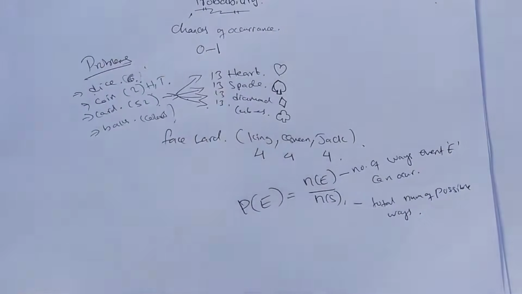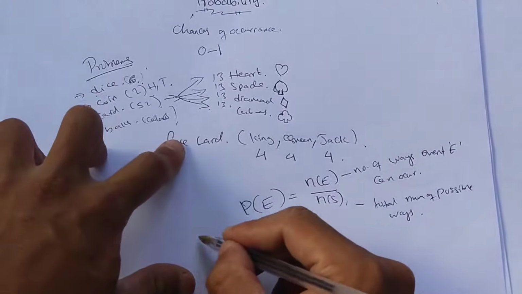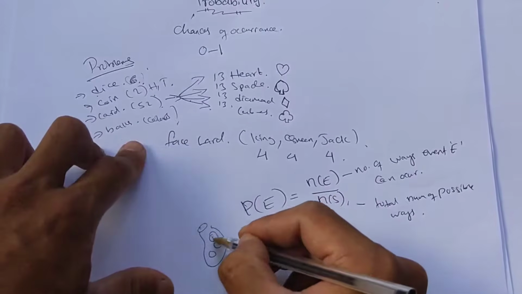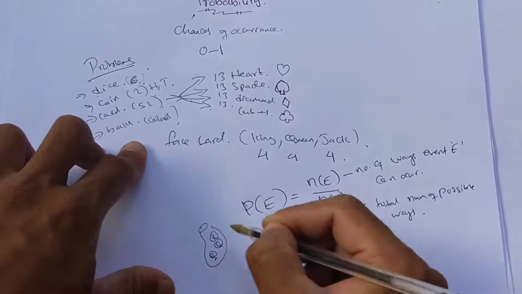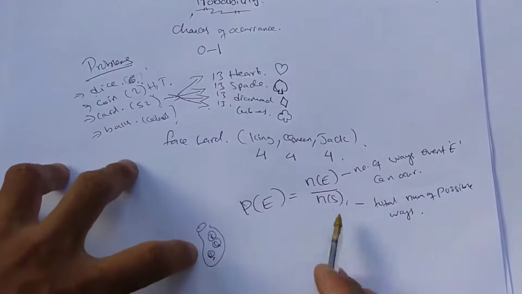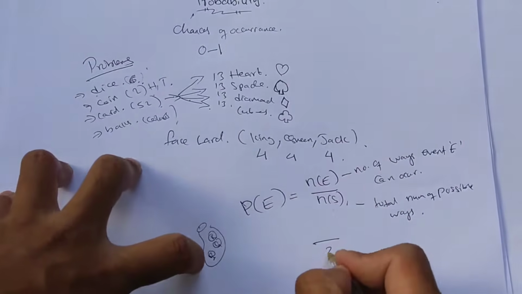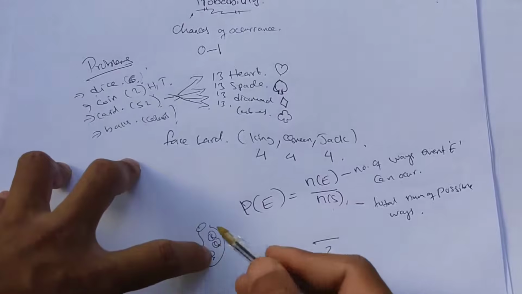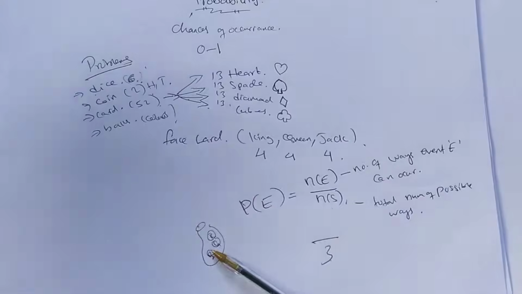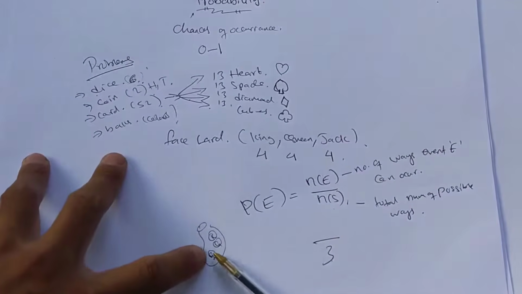Let's look at an example. There are 3 balls here. Let's say this is red, this is green, and this is blue. There are 3 balls of different colors. So the total number of possible ways is 3. If we pick 1 ball randomly, what is the chance of getting blue?